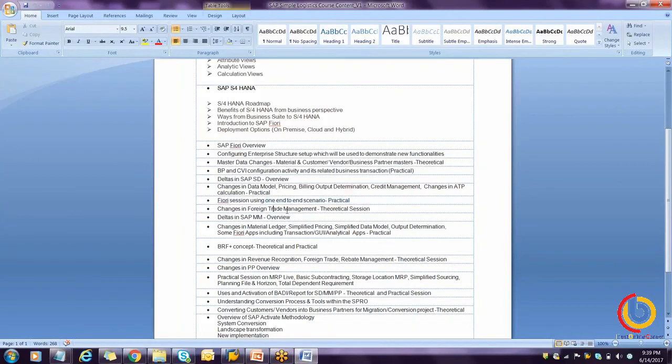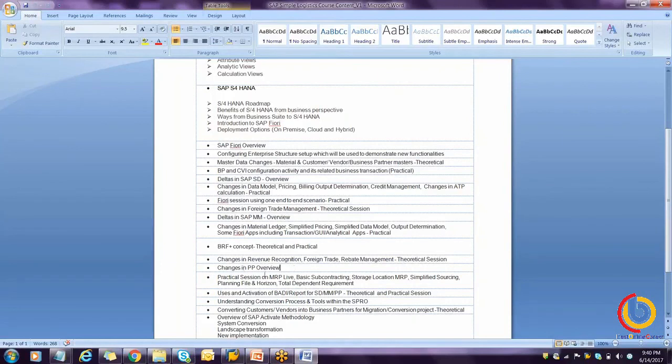That is a kind of practical thing we can see. We can see the foreign trade management theoretical. It's not a practical, because this is moved to GTS, foreign trade. Then we'll see the SAP MM overview. Then we see the material ledger, simplified pricing, output determination of the MM, and the Fiori transactions in MM in the practical. Then we see the entire BRF concept, theoretical and practical, how we can execute the reporting output for the billing and purchase. We can see the changes in revenue recognition, foreign trade, and rebate management, theoretical. I will try to show some of the configuration in rebate management also.